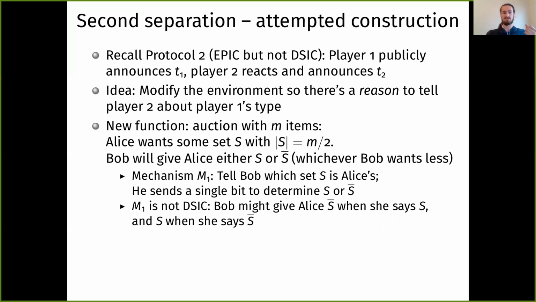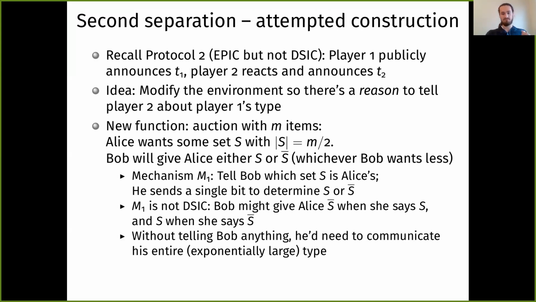So when Alice says S, Bob will say S bar, and when Alice says S bar, Bob might say S. So without telling Bob anything, he'd need to communicate his entire exponentially large type. This is why we might think at first that this witnesses a communication separation between CC epic and CC DSIC.